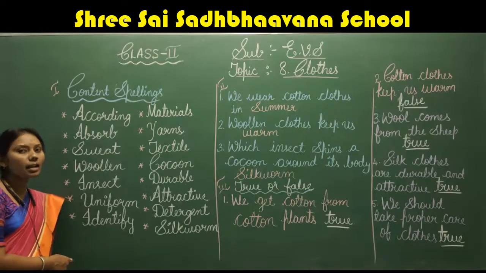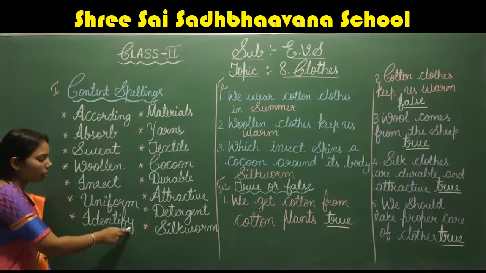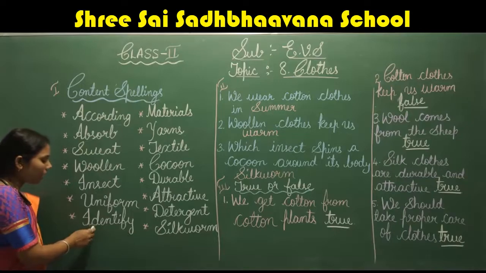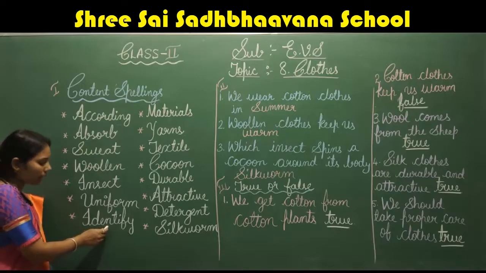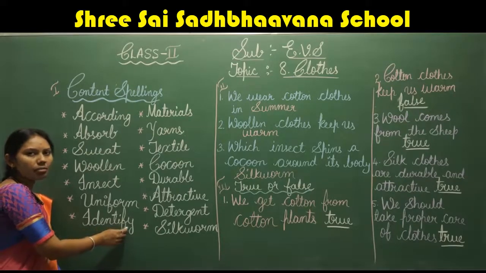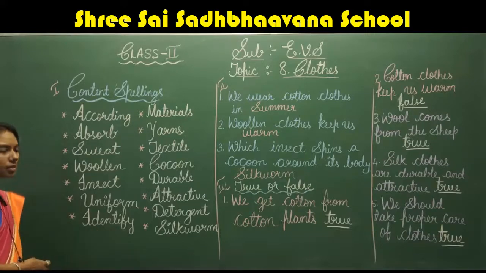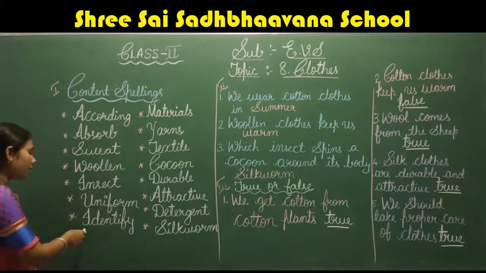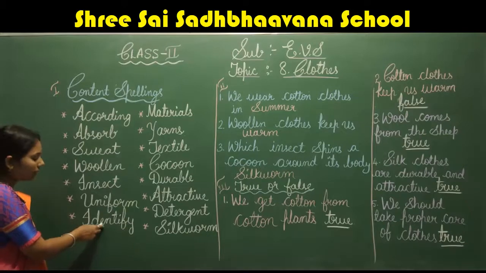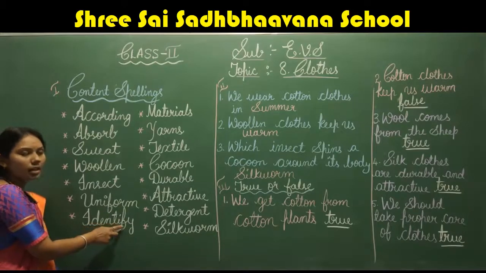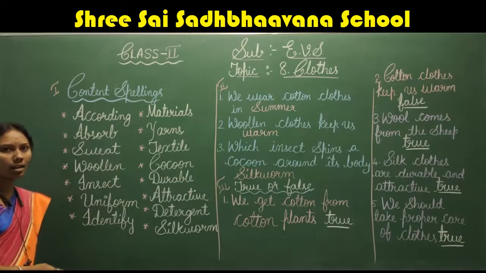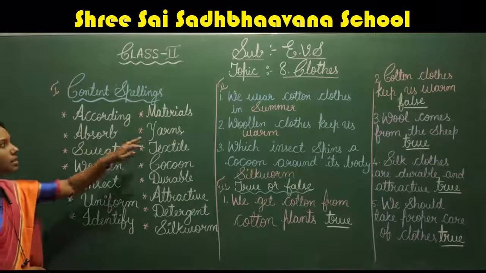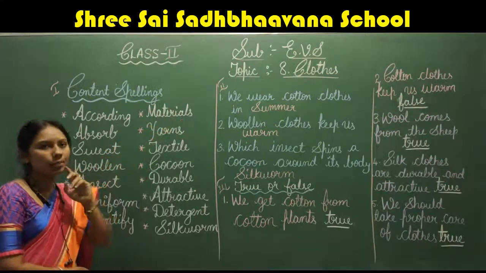The next word is identify. The spelling of identify is I-D-E-N-T-I-F-Y. Identify. Once again, shall we repeat? I-D-E-N-T-I-F-Y. Identify.